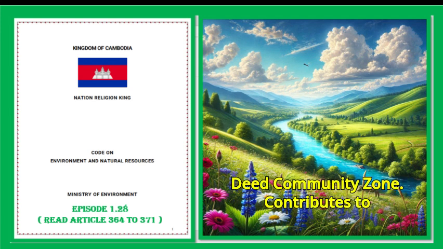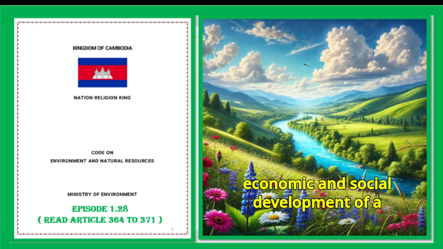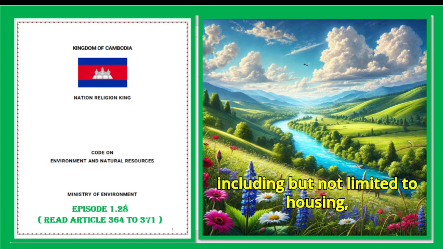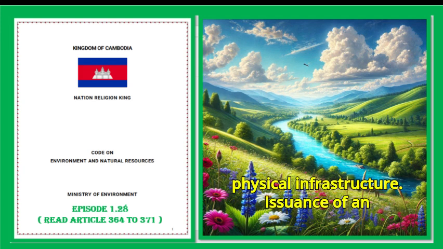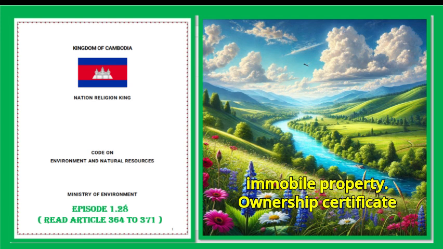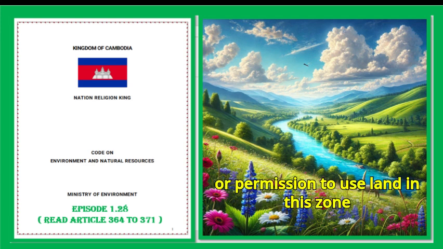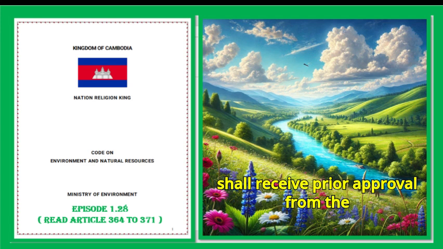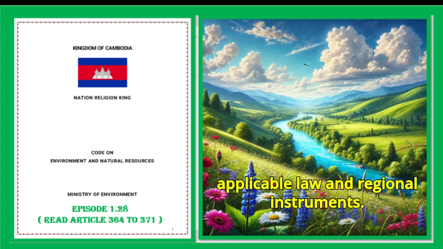D. Community Zone. Contributes to economic and social development of a local community with existing activities including but not limited to housing, rice fields, plantations, and public physical infrastructure. Issuance of an immovable property ownership certificate or permission to use land in this zone shall receive prior approval from the Ministry of Environment and Natural Resources in compliance with the applicable law and regional instruments.